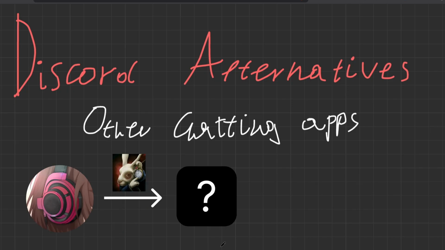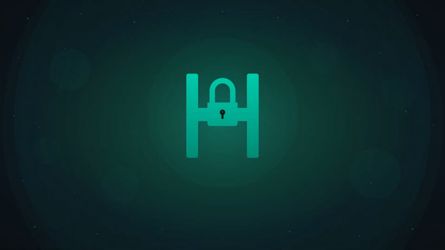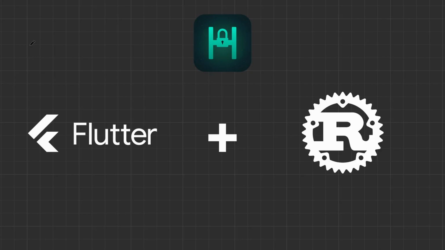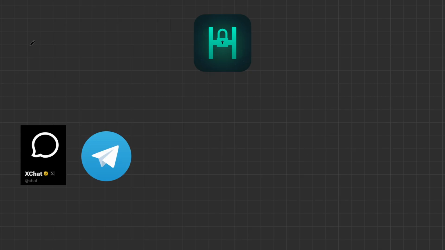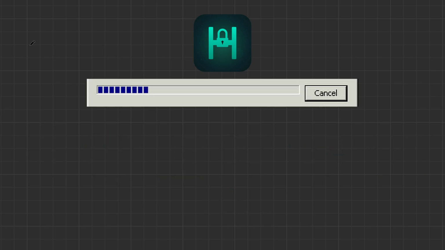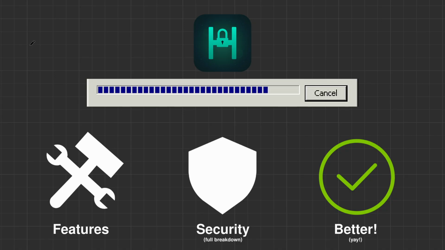That's why I wanted to create an actually native, secure, and easy to use app that I would want to use myself. Introducing Project Hollow. Something more than just another Discord alternative. Written in Flutter and Rust, this beast potentially beats all the messengers combined, and in this video I will show the current progress and explain every feature of it, the security and everything that makes it stand out from others.